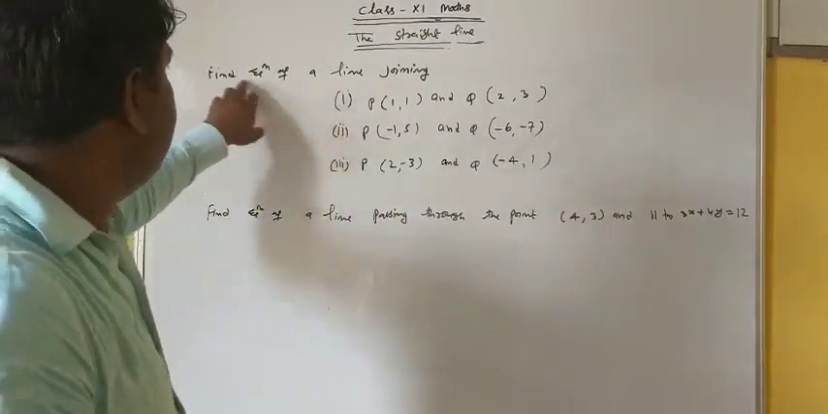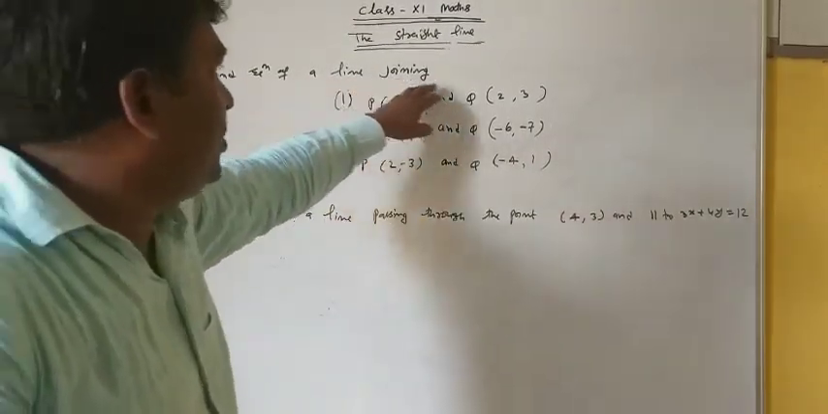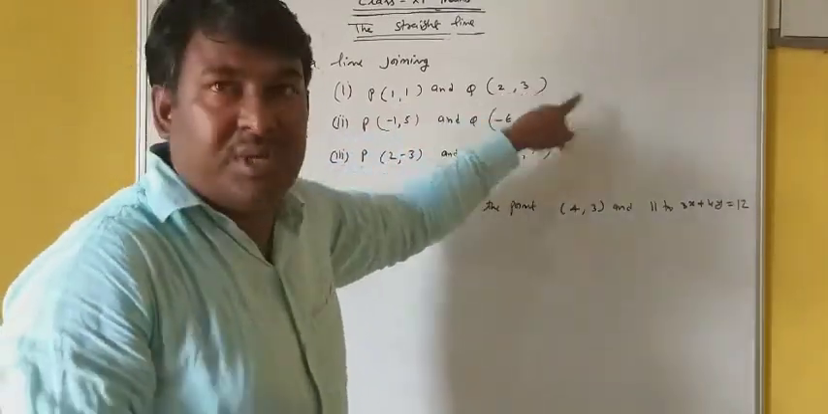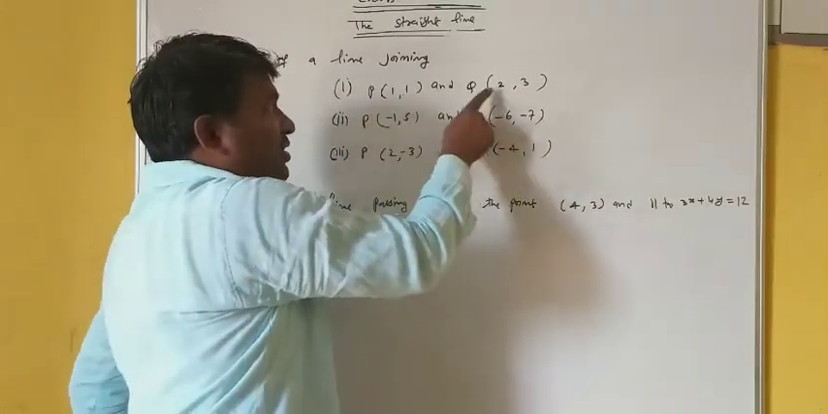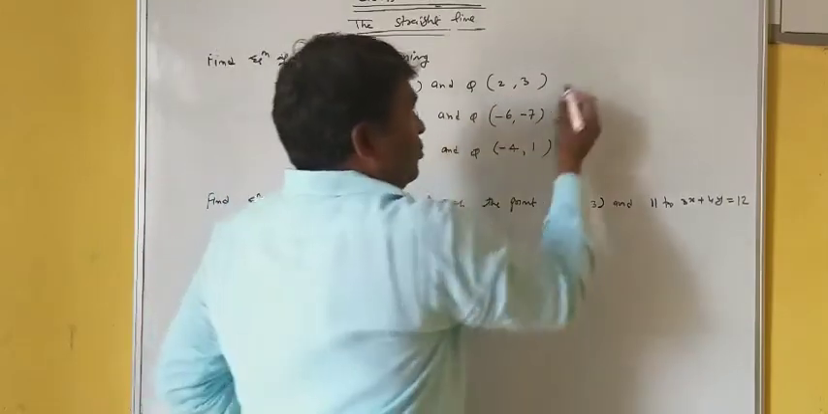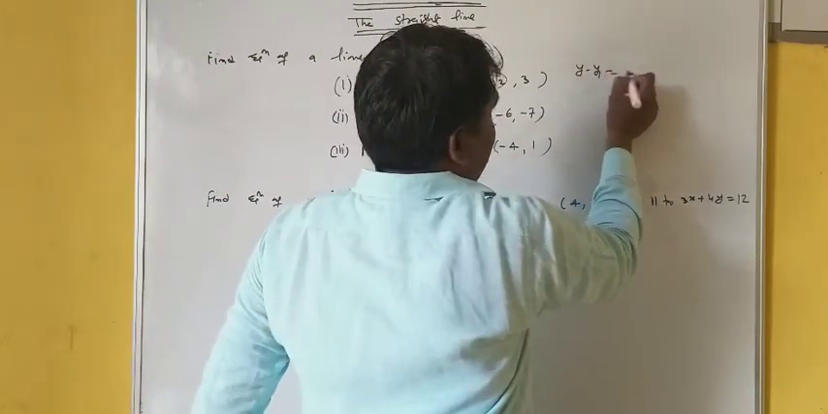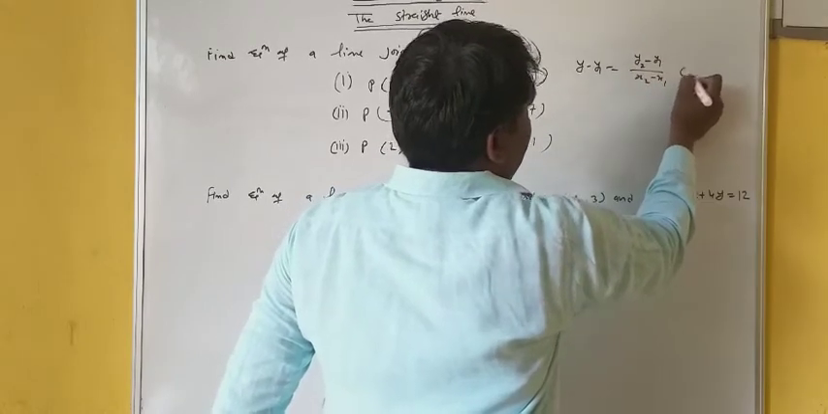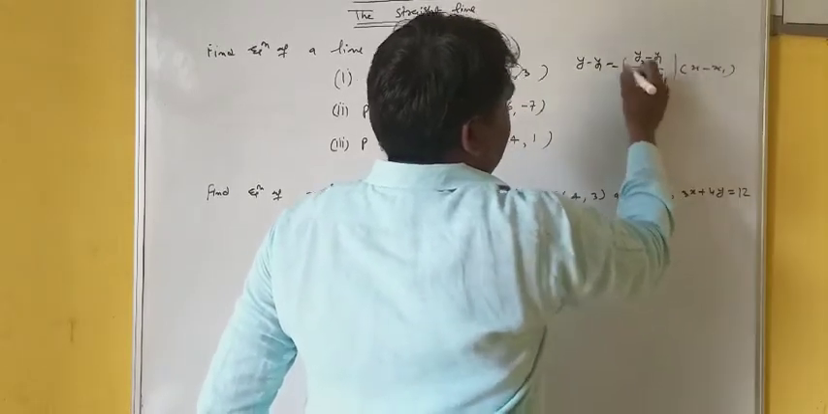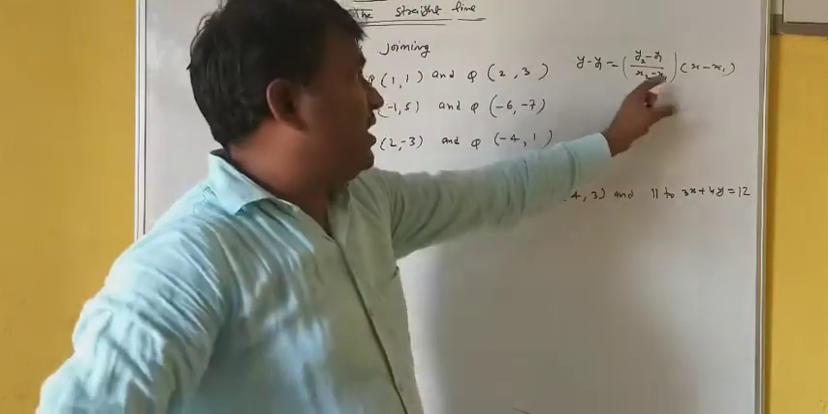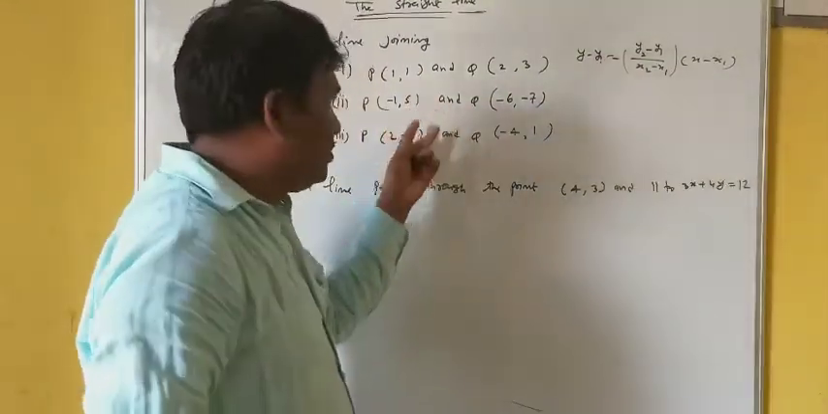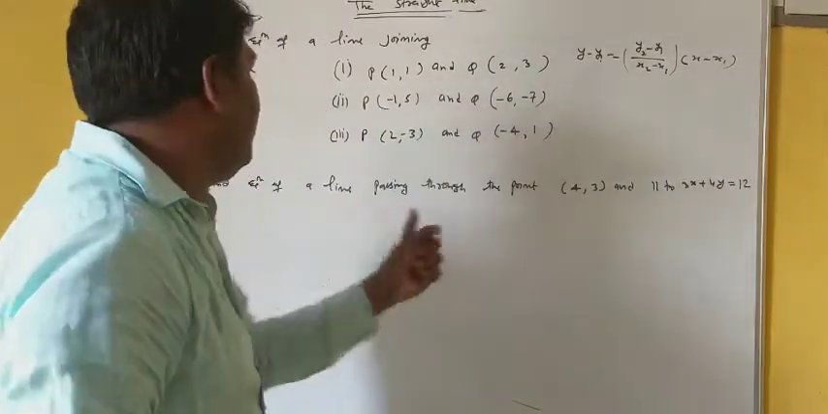So some numericals are here. Find the equation of a line joining 2 points P(1, 1) and Q(2, 3). Means what? You can take x1 y1, x2 y2, and you know y minus y1 is equal to y2 minus y1 upon x2 minus x1 into x minus x1. See, putting these values we can find the equation of the line. Similarly, these two questions you can solve by putting the values only.